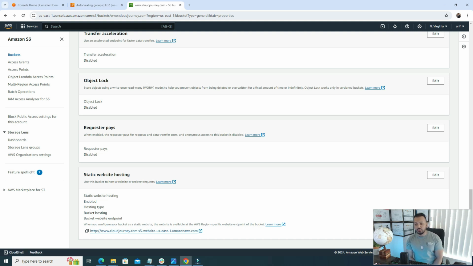So a good question could be why it's feasible to host a static website under an S3 bucket instead of EC2 servers. There's an answer behind it. First of all, it is way cheaper compared to EC2, because for EC2 we are paying the hourly price for the servers. For S3 we are just paying for the storage, and if it's getting traffic, then we have to pay some network bandwidth charges. And one more benefit besides this is S3 is highly reliable.